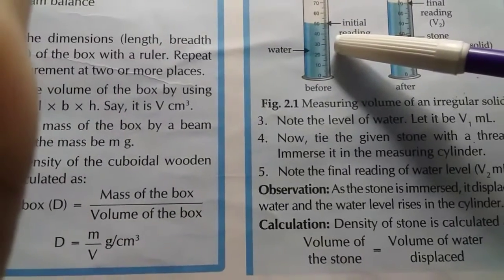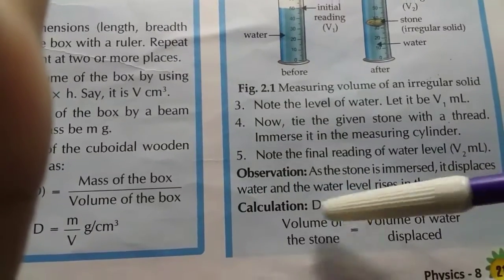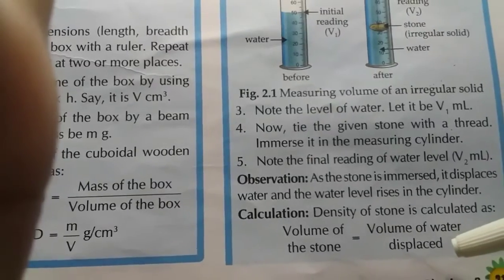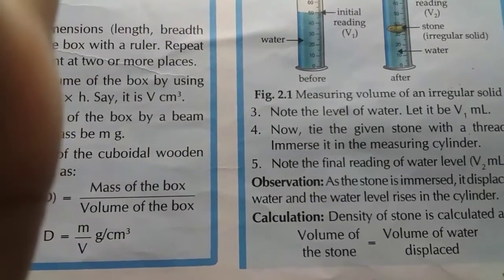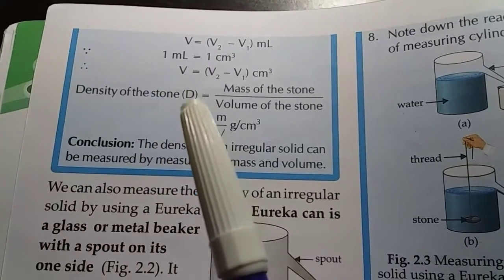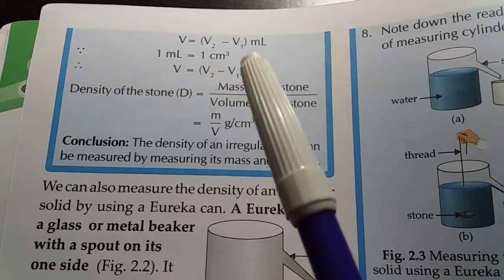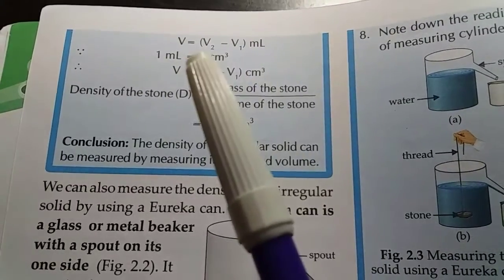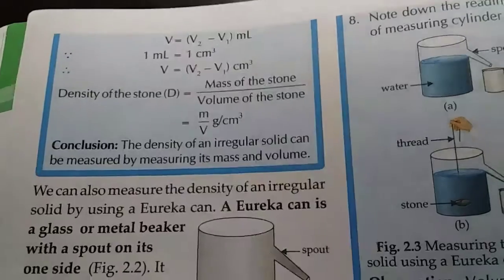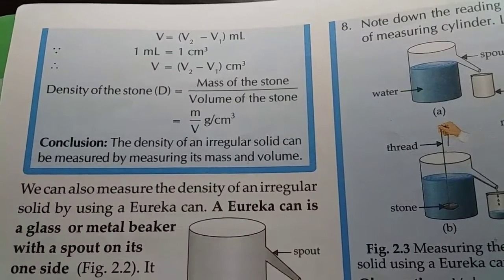So how will we calculate the density of the stone? Volume of the stone equals volume of water displaced. Now let's see how we will calculate its density. So we know that the volume of the stone equals the volume of the liquid displaced. So volume of the stone V equals V2 minus V1, final level minus initial level of water. And 1 ml equals 1 cubic centimeter. So V equals V2 minus V1 cubic centimeter.